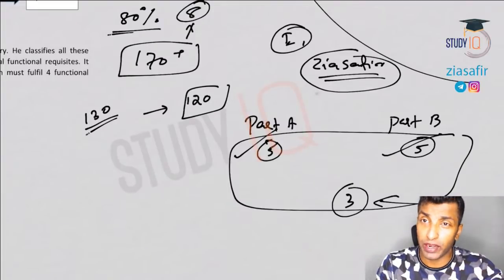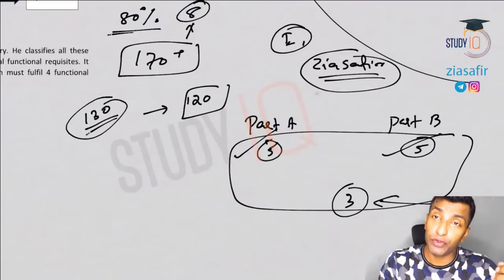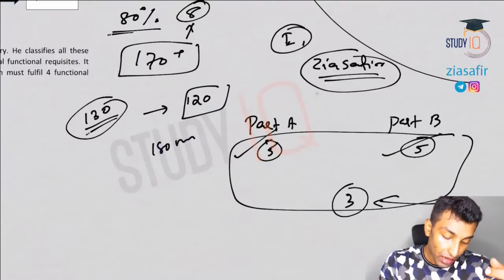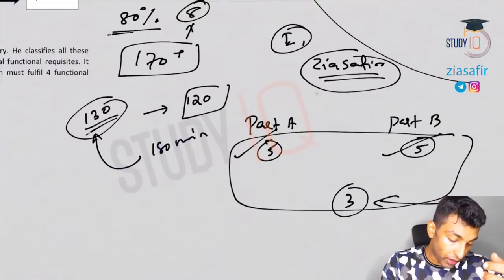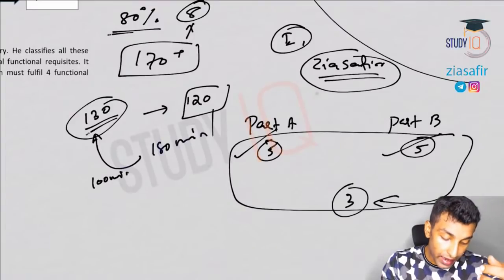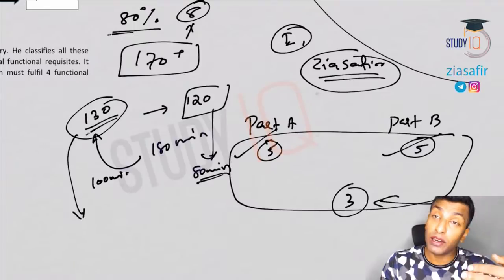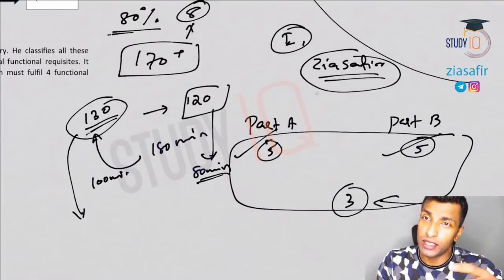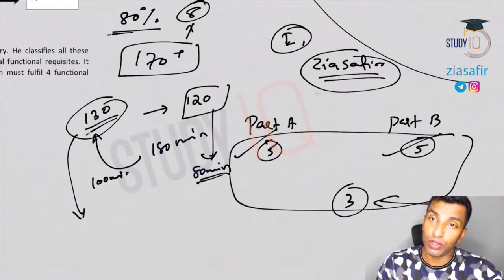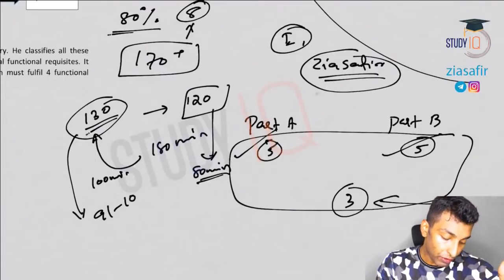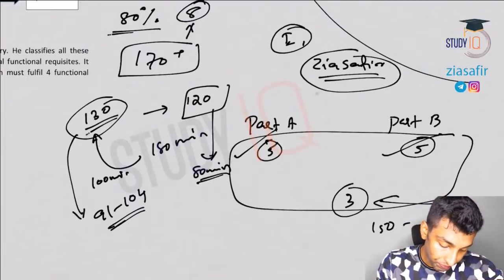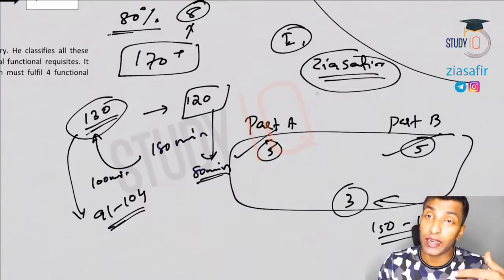Out of 180 minutes, I can afford to spend 100 minutes here, and I need 80 minutes only here. Okay, because this will fetch me 80% marks. 70 to 80% is for sure here. So 70% means you will be getting around 91 to 104 marks here. And remember you're targeting 150 to 170. So this is your target in your paper 1.